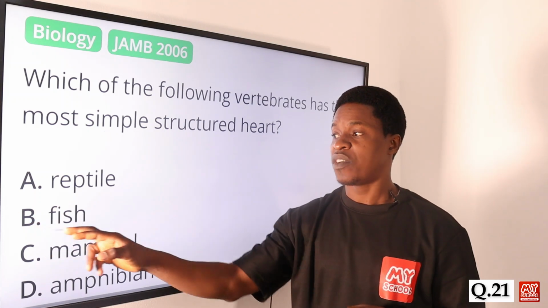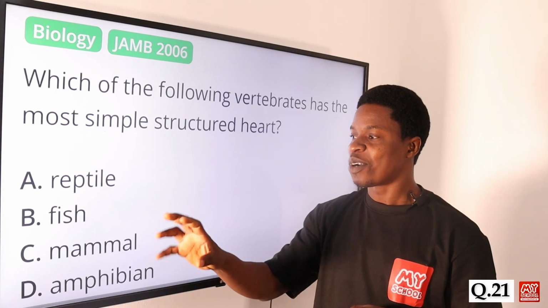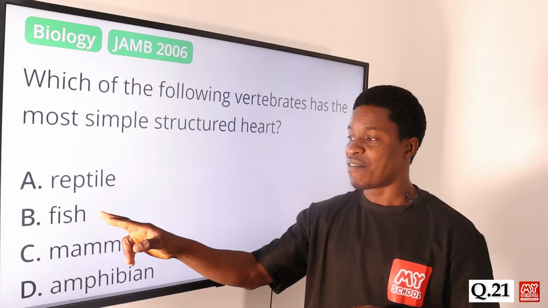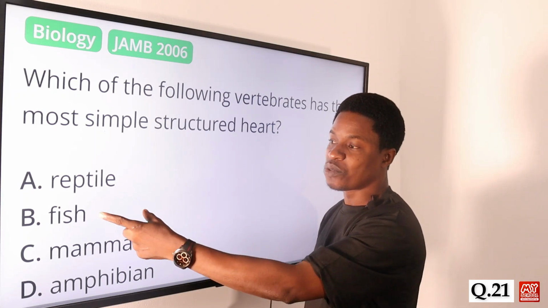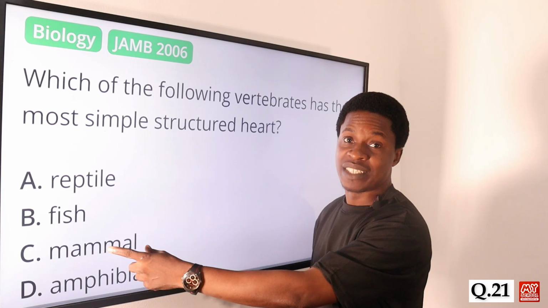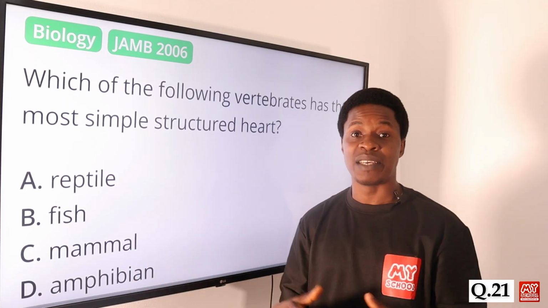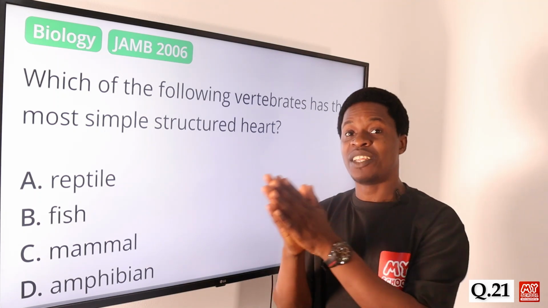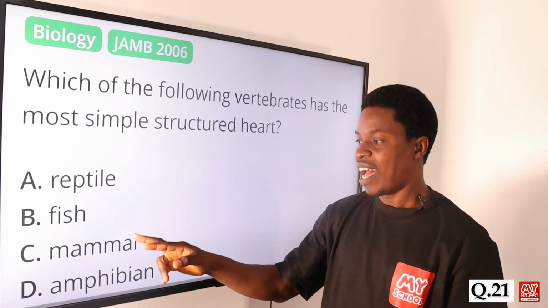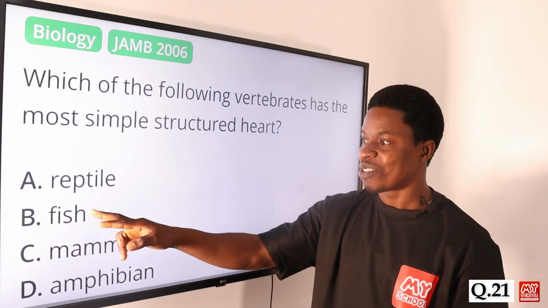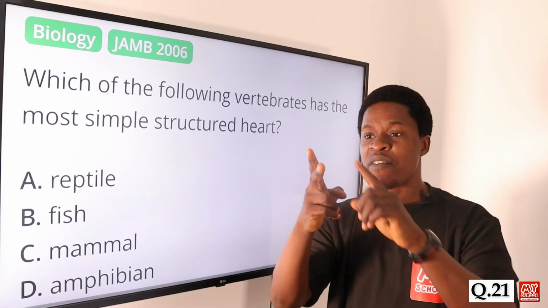The fishes, yes, the fishes have a very simple structured heart. They have about 2-chambered hearts. This has a 3-chambered heart. These are 2-chambered hearts. The mammals, like the humans, we have the 4-chambered heart, okay? And then we have the amphibians also having 3-chambered hearts. They live in water and they also live on land. So among these ones now, this one has 3, this has 2, this one has 4, this one has 3. So this one has 2. So this one has the least. It has the simple structured heart. So it has just 2.